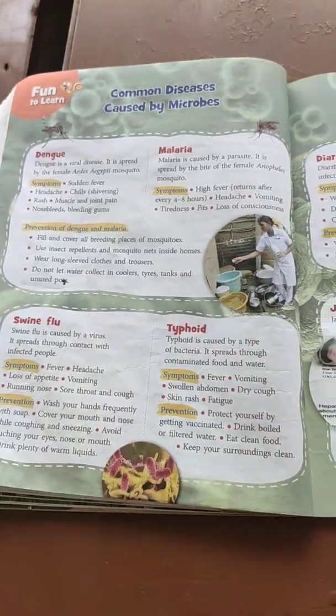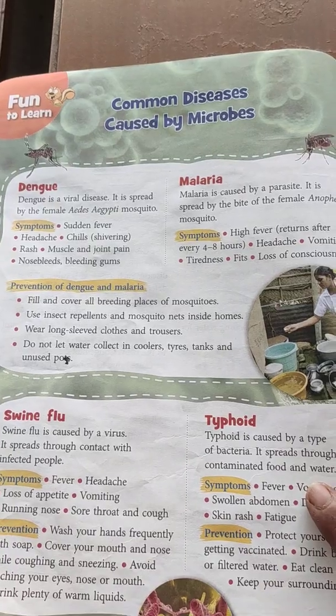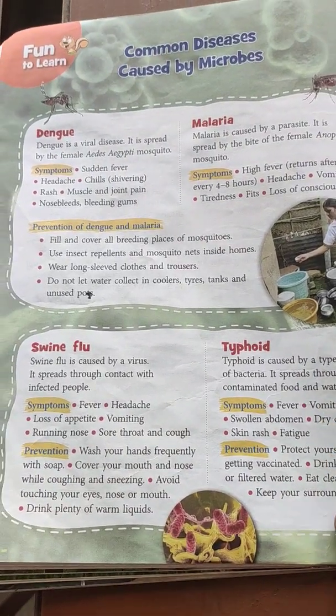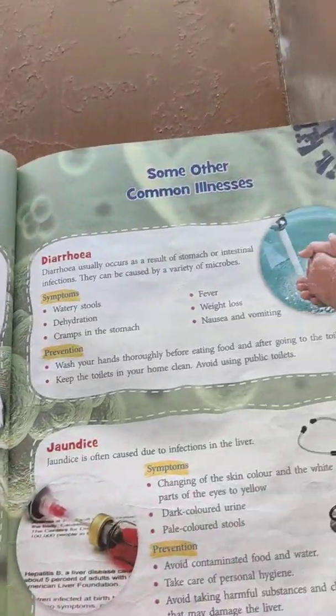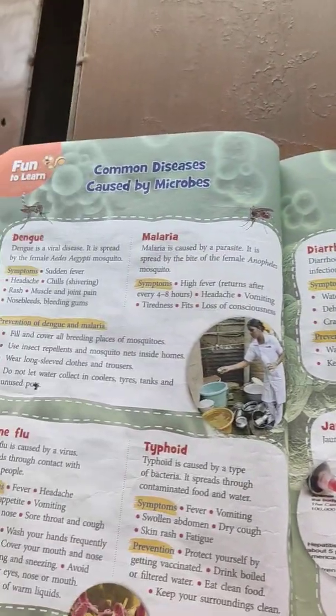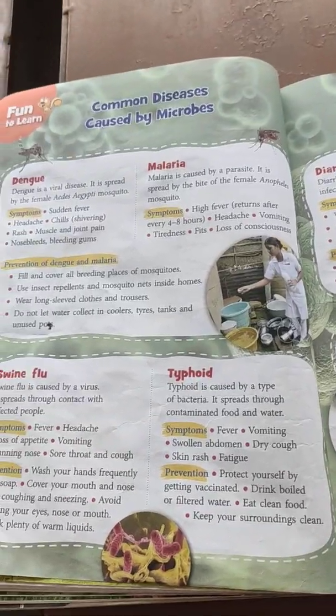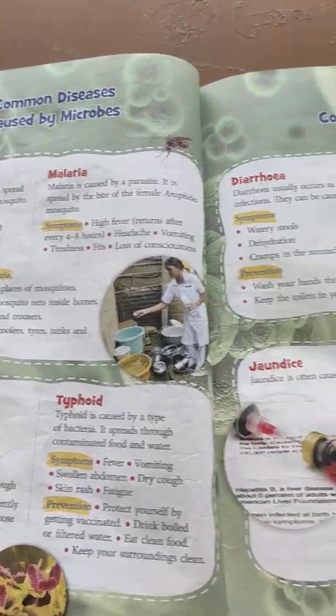Then we have some common diseases which are also caused by microbes, that is dengue, malaria, then swine flu, typhoid, diarrhea, jaundice. All these diseases are caused by microbes, and that's why these microbes are called harmful microbes and they are called germs.